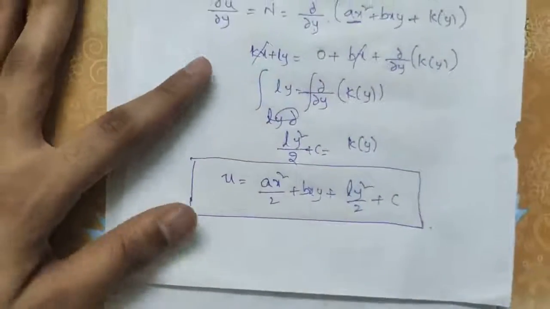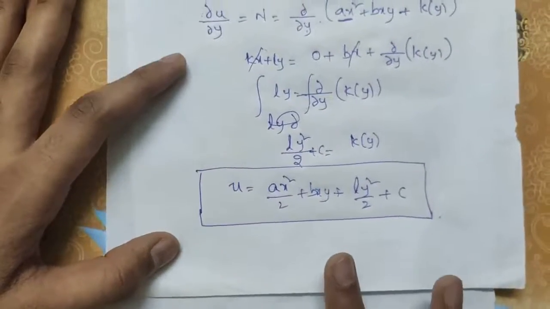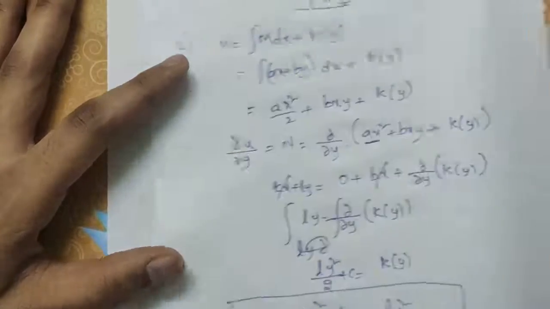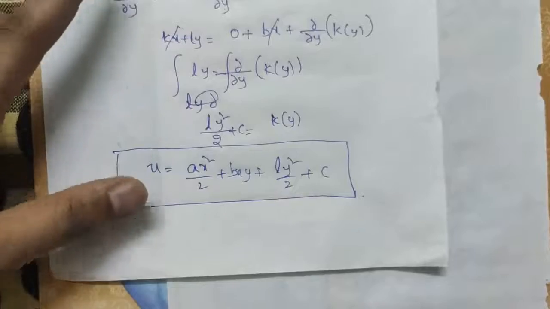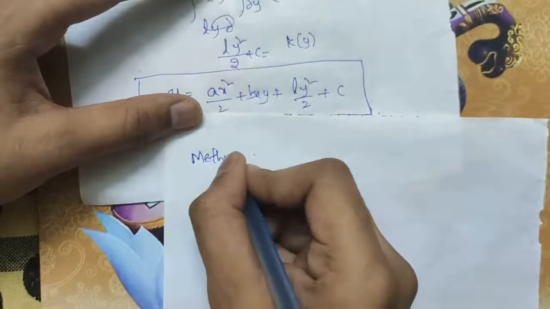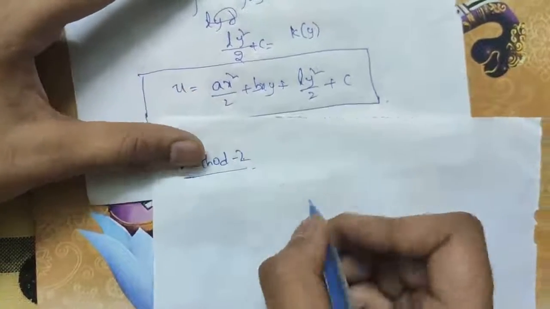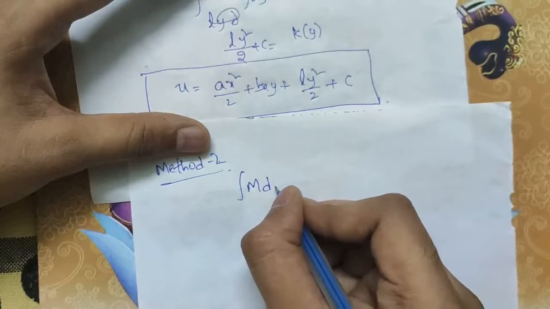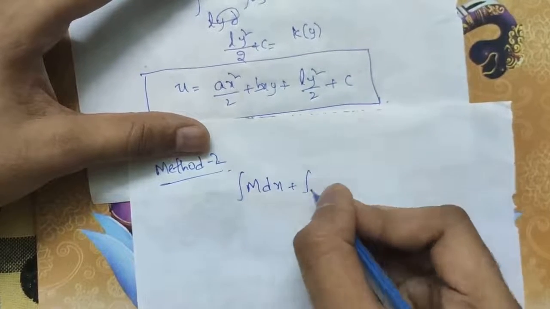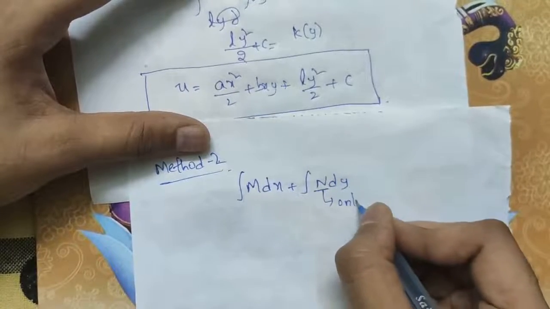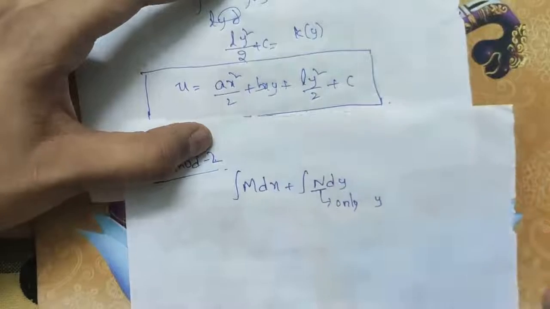Now, to verify whether this exact ODE is correct or not, I will show a second method, an easy method to find the exact ODE. That is the integration of M dx plus the integration of N dy. In N we have to write only the y terms, not containing x terms.